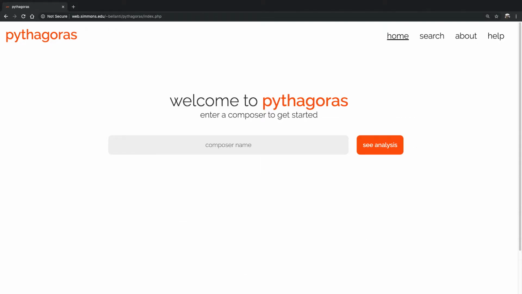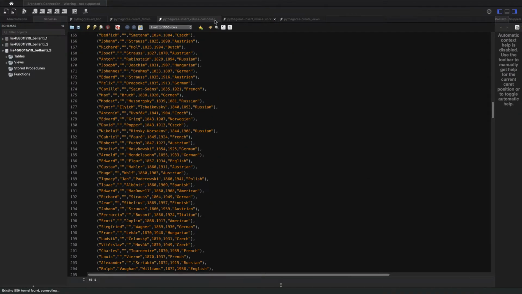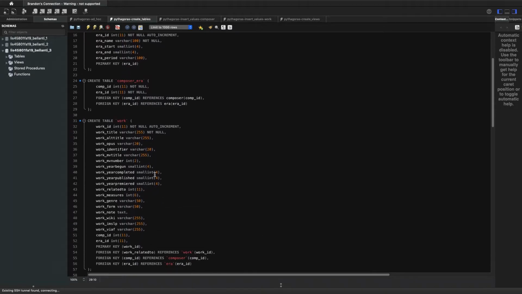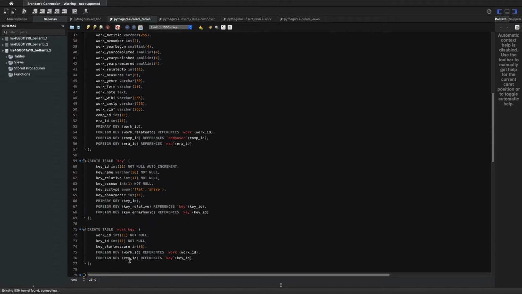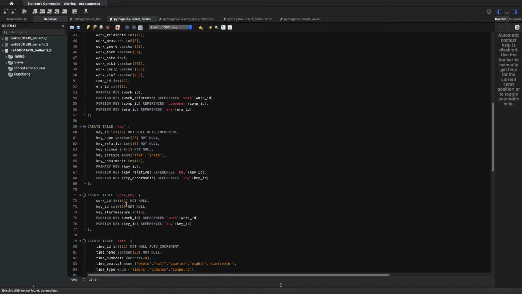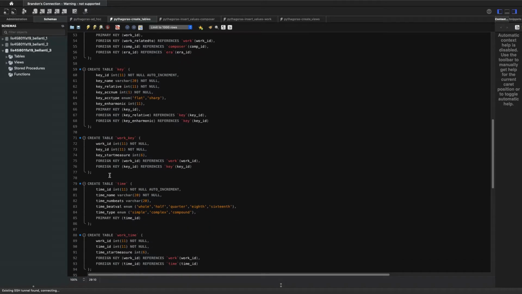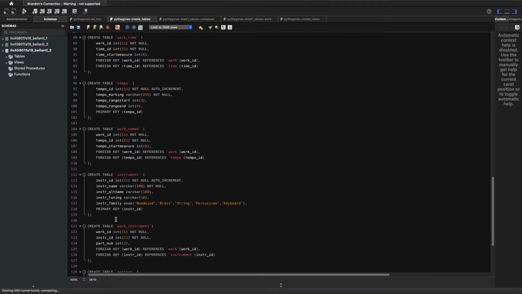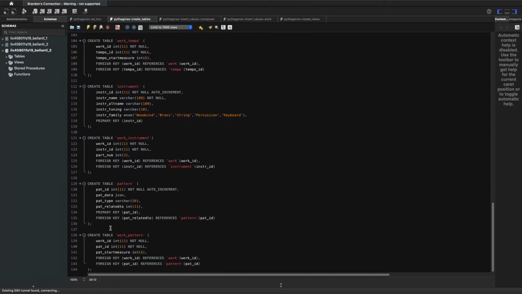Going back to the home page here, actually we'll take a quick look over at some of the SQL commands behind this. So I've created several tables here: composer, era. Composer era is a bridge table there. A work table, there's a lot of attributes for work with a couple of different foreign keys and primary keys. And then a lot of bridge tables. So work key is a bridge between work and key, obviously. Same with work time and time, work tempo and tempo, work instruments and instrument, and pattern table here.